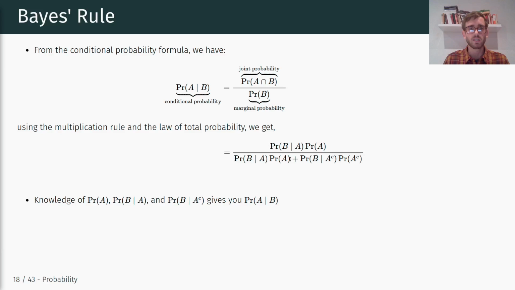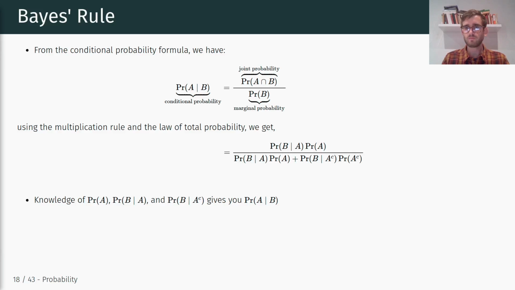So in other words, knowing the probability of A, the probability of B given A, as well as the probability of B given A complement, so not A, is enough to compute the probability of A given B. So we're now able, based on the marginal probability of A, as well as the complement conditional probabilities, to compute any conditional probability A given B. Right, and that's the essence of Bayes' rule.